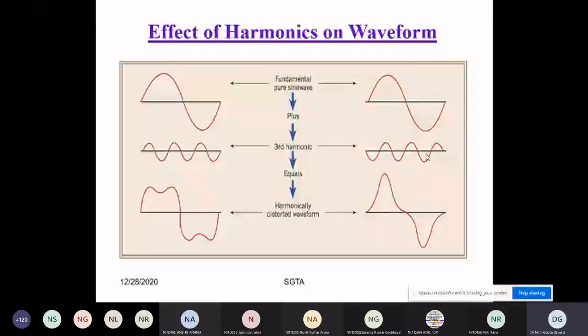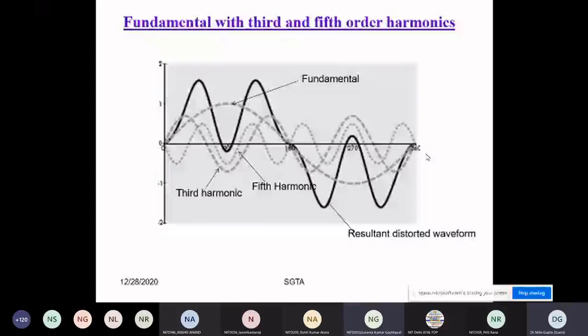If I go to the next slide, you can see a very beautiful picture. There are different curves. Some curves are gray and one is black. First you can see the fundamental in gray, then the third harmonic in gray, and then the fifth harmonic again in gray. Now you can see that when the third, fifth, and fundamental interact with each other, the resultant is the black one.